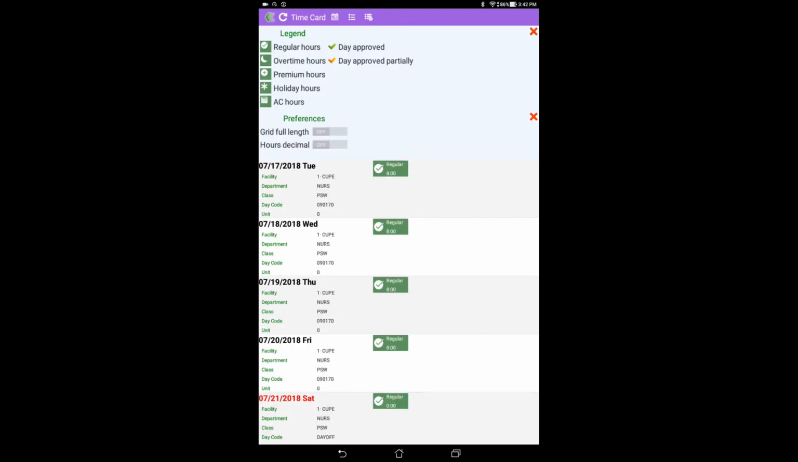By clicking on the icons at the top, you are able to adjust the time frame that you are looking at. You are able to see a legend of all the symbols on the screen, and you're also able to adjust some of your preferences.